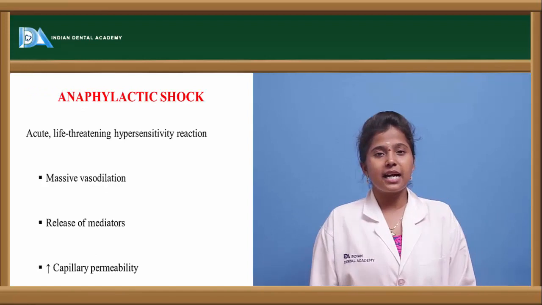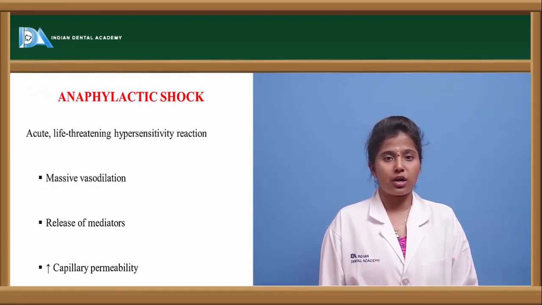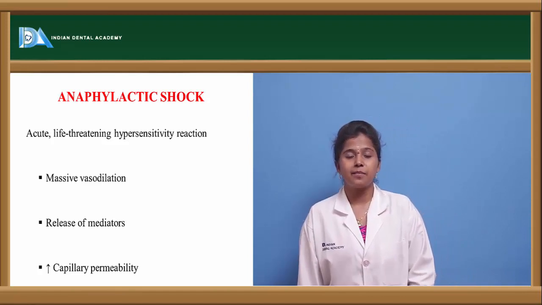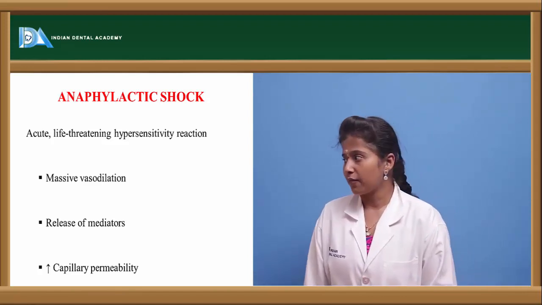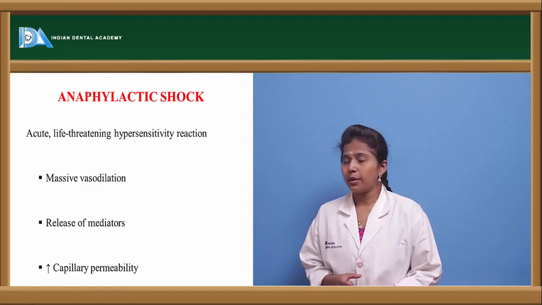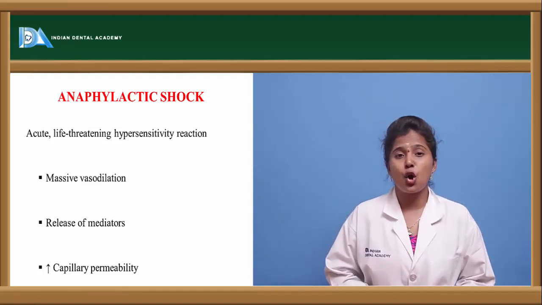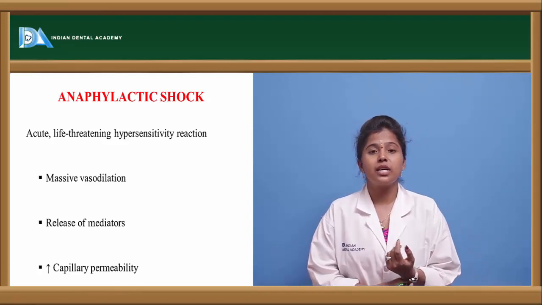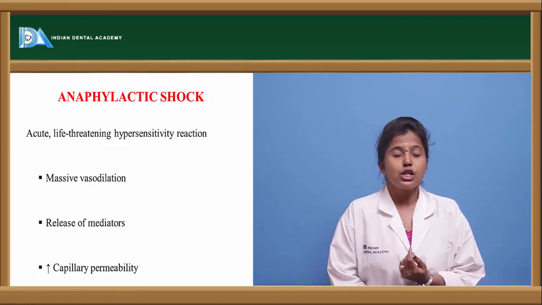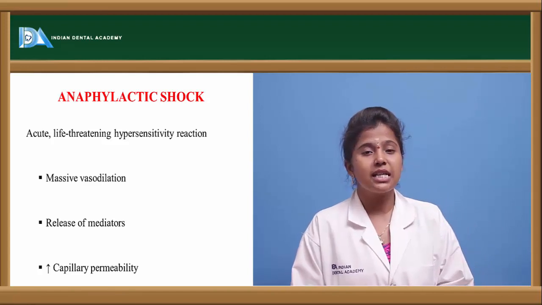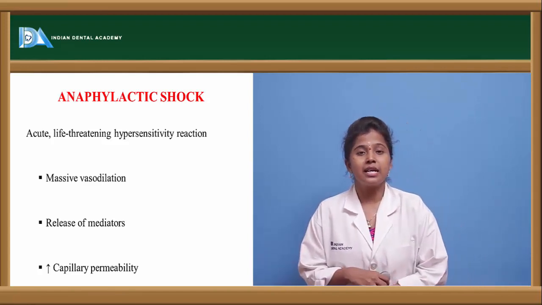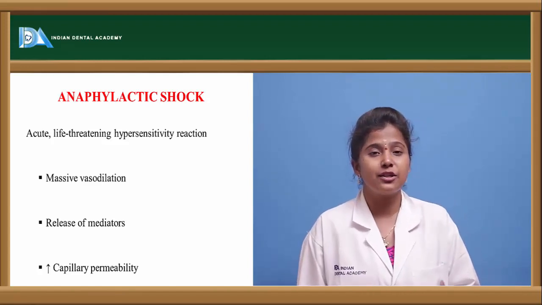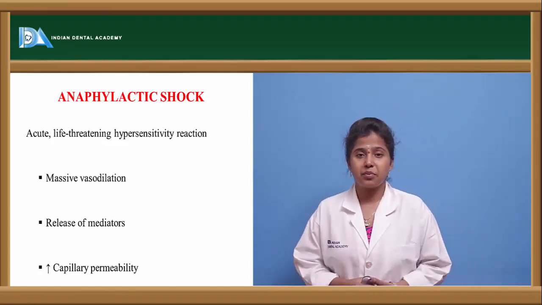Let us see another type of shock, that is anaphylactic shock. This anaphylactic shock also is a result of maldistribution of blood flow. Why is anaphylactic shock occurring? It occurs because of acute hypersensitivity reactions. These hypersensitivity reactions are allergic reactions where allergens are released in the body, and thereby we can see rashes or various allergic reactions in that person.